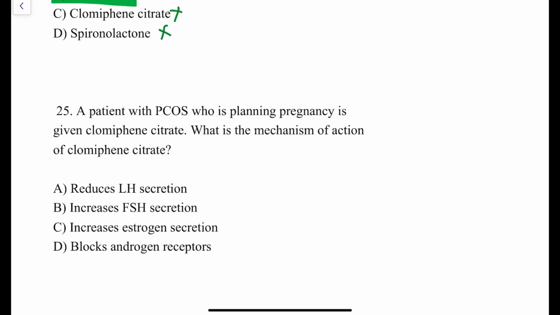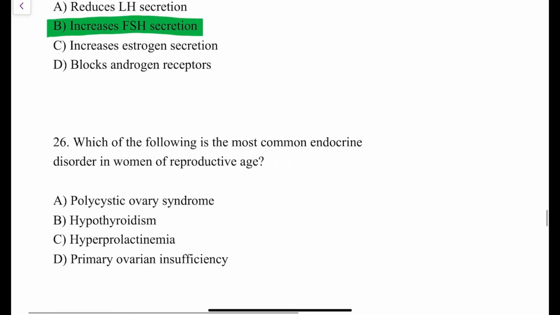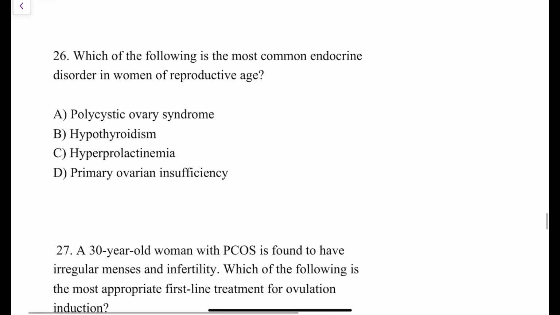A patient with PCOS who is planning pregnancy is given clomiphene citrate. What is the mechanism of action of clomiphene citrate? The mechanism of action of clomiphene citrate is ovulation induction through increase in follicle stimulating hormone. So the answer to this question is increased FSH secretion, right?